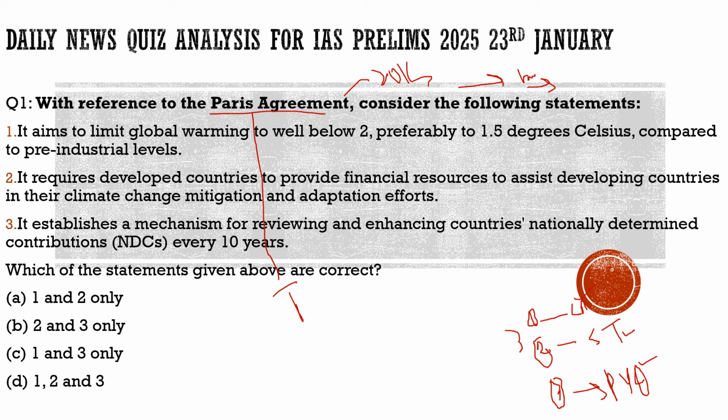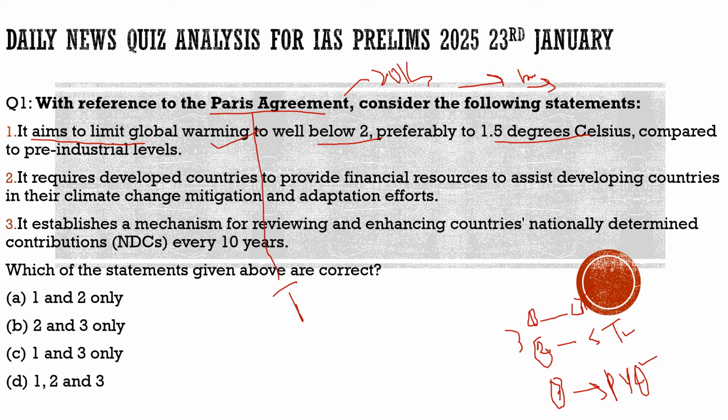Here the question says, with reference to the Paris Agreement, consider the following statements. First statement, it aims to limit global warming to well below 2 degrees centigrade, preferably to 1.5 degrees Celsius compared to pre-industrial levels. 100% correct, nothing wrong with this.